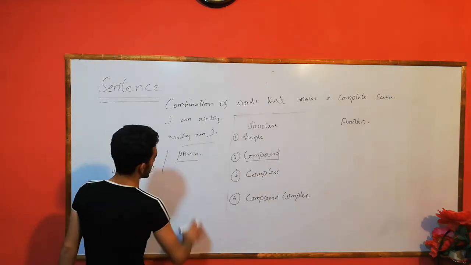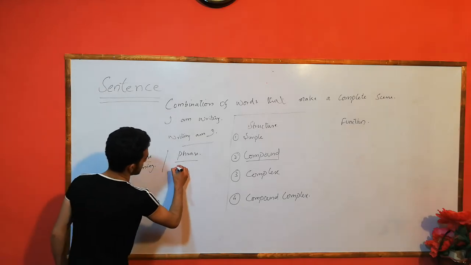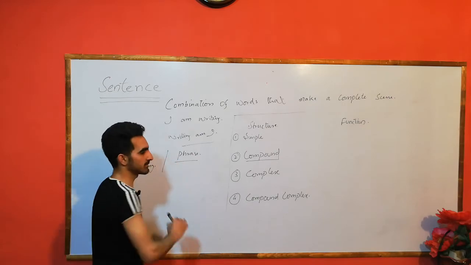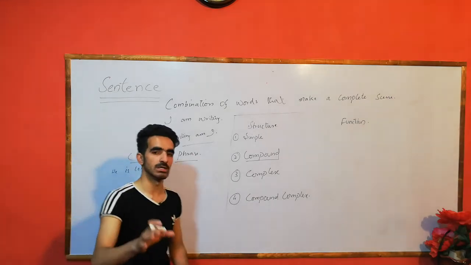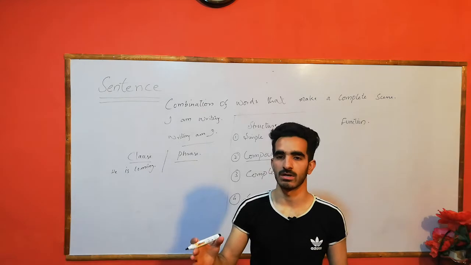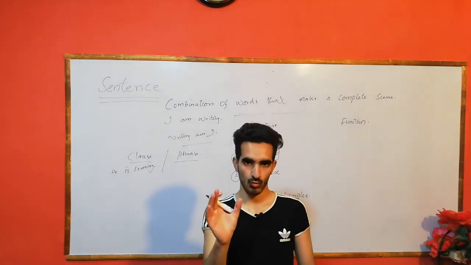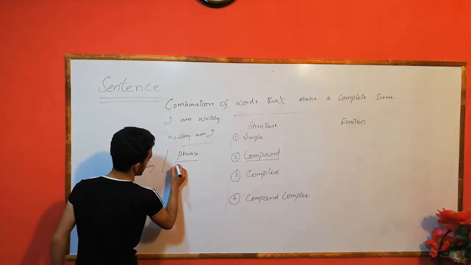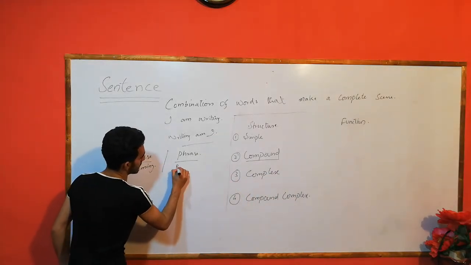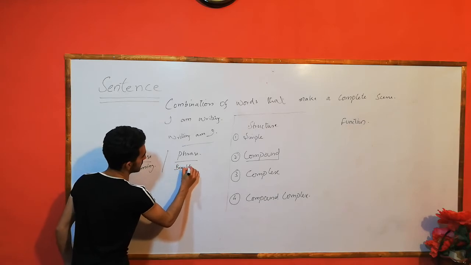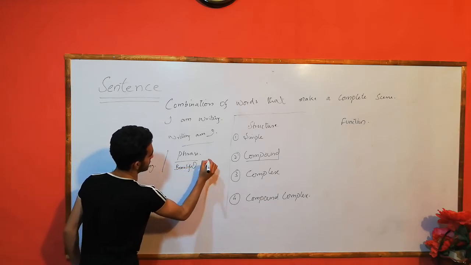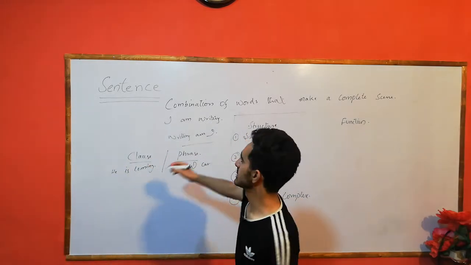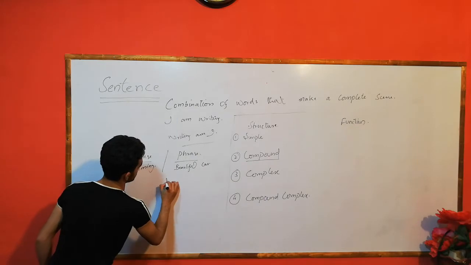Now phrase, what is a phrase? A combination of words which stands for one term, which stands as a whole. You will understand by example. For example, I say the beautiful car. Beautiful car is a noun. In a sentence, I say that I like cars.